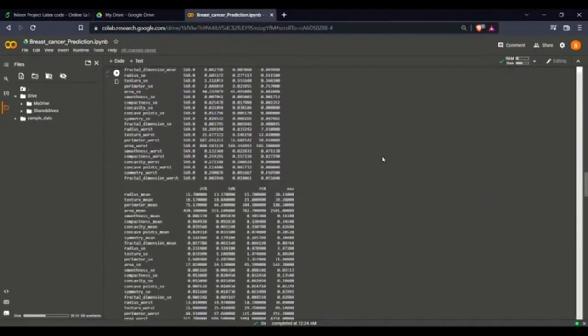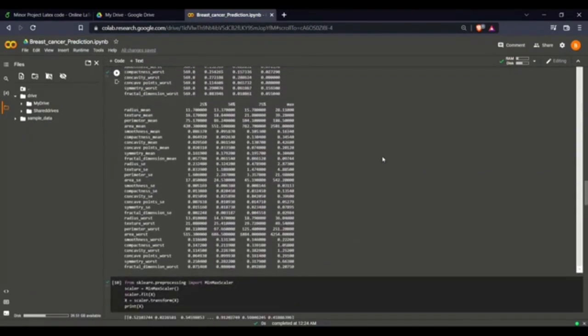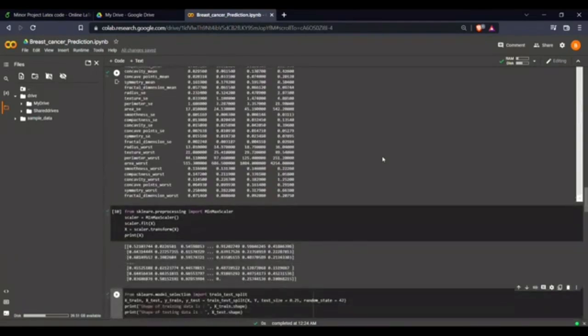Now we are splitting our data for testing and training, where it is 25% for testing and 75% for training. From this 569 data set, 426 samples are split for training and 143 samples are split for testing.